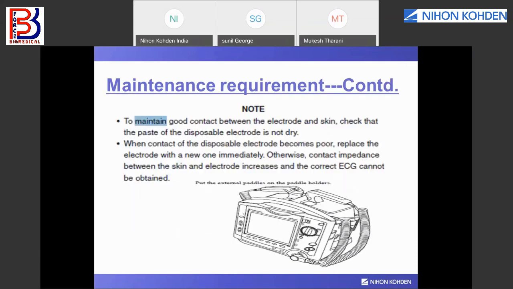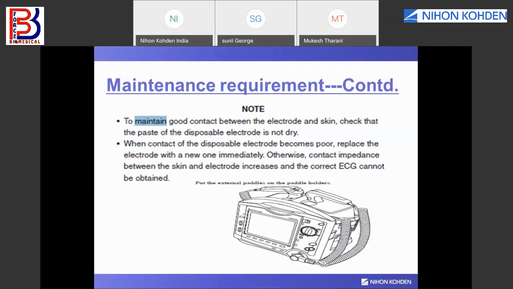To maintain good contact between the electrode and the skin, check that the paste of the disposable electrode is not dry. Why? Because we use gel to reduce the impedance of the skin, as some dry skin has a high impedance and the shock delivered to the patient is not proper.